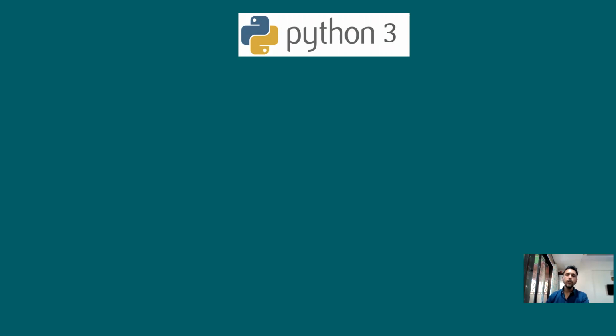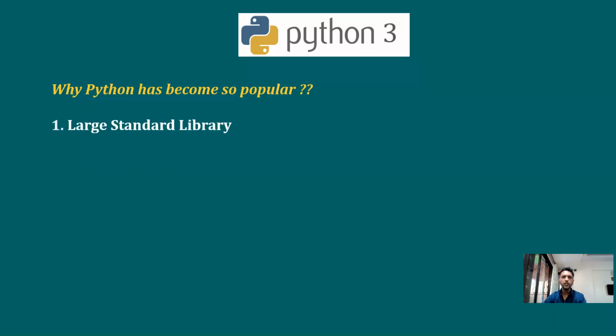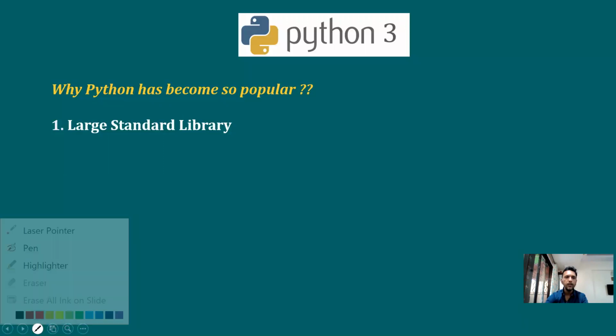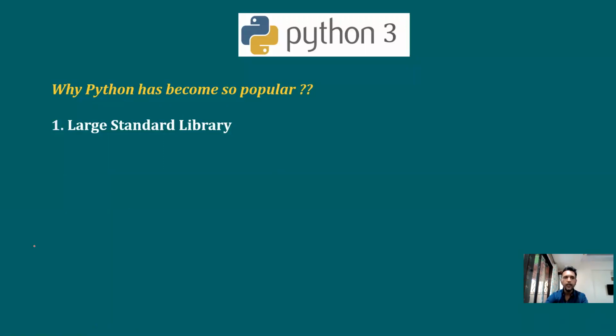All right. So now without any further delay, let's start with our batch on Python 3, where Python is a programming language and 3 is the version number. Now, before we start with the language, let's understand why Python has become so popular. So guys, there are many reasons, but I will list down only the main and the important reasons. The first reason because of which Python has become so popular is its large standard library. Now, before I proceed further, let's understand what is the meaning of the word library. And to understand the meaning of the word library, let's go to the C programming language.